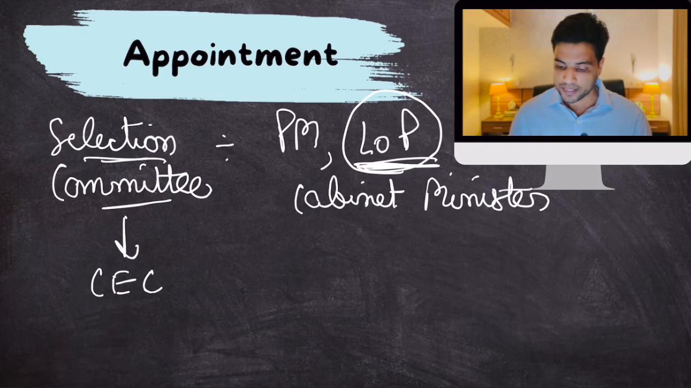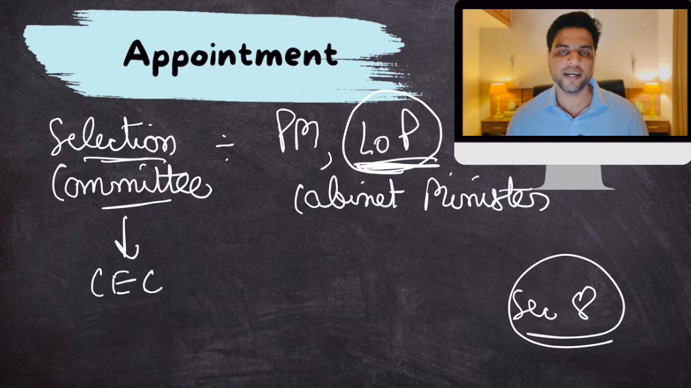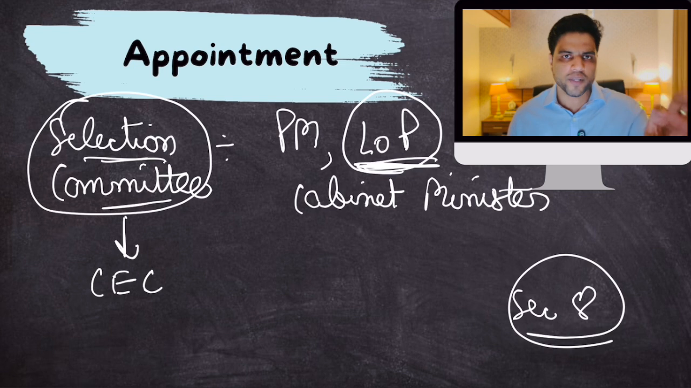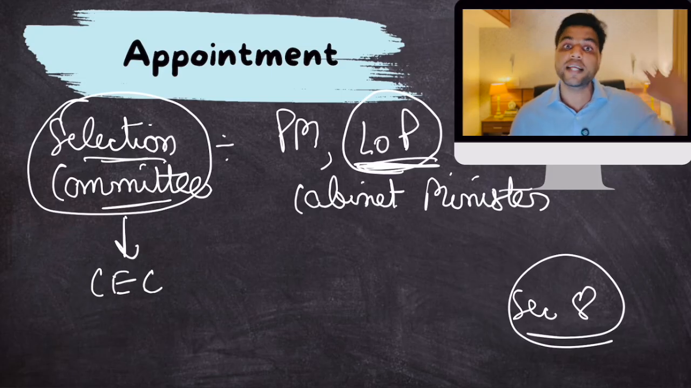By the way, Section 8 of this parliamentary law also says that this selection committee is not bound by the list provided by the search committee. Generally, this selection committee chooses candidates from this list provided by the search committee, by the Law Minister. But they are not bound by it. They can choose any other candidate also. It's up to them. Clear?